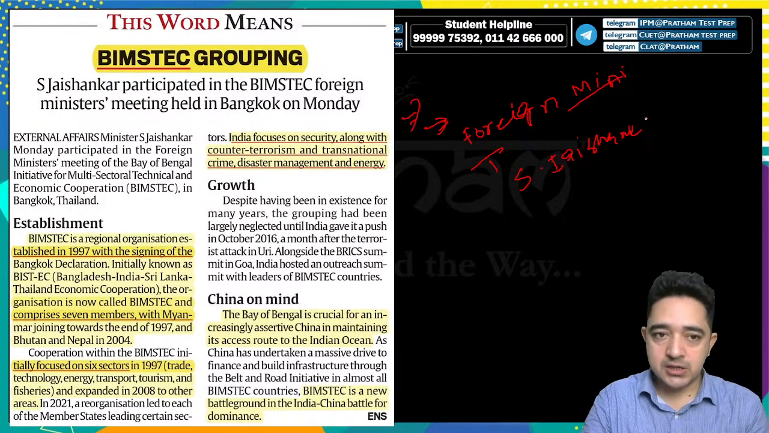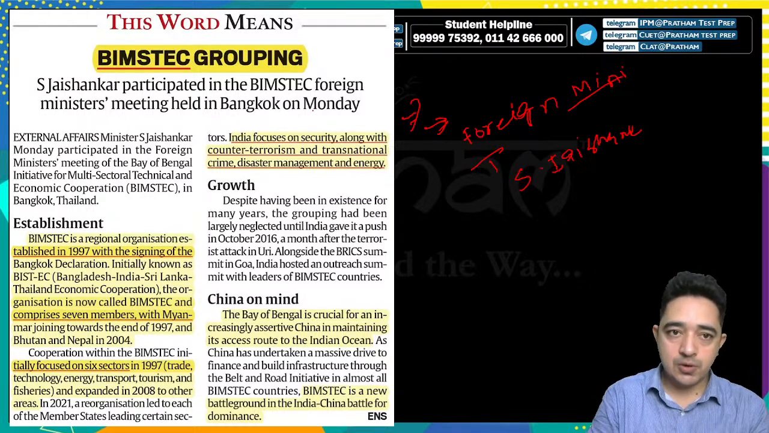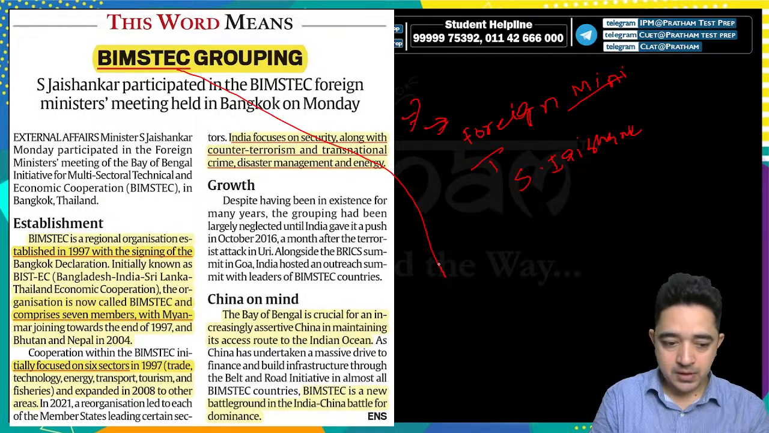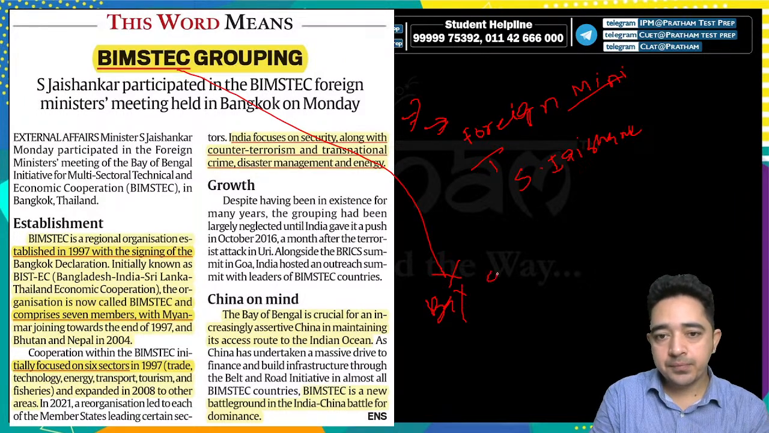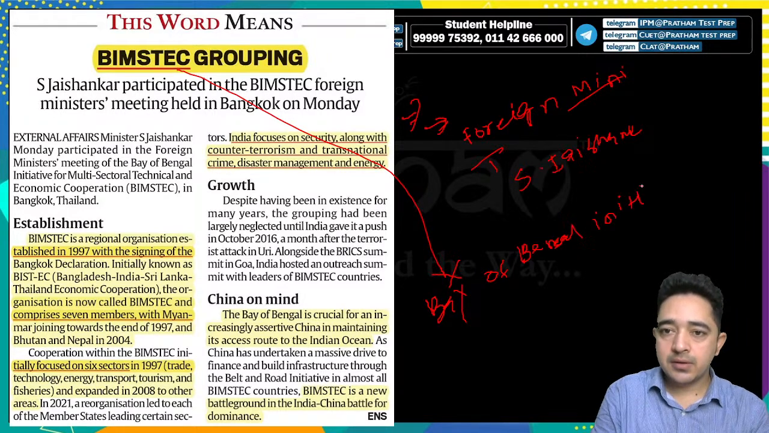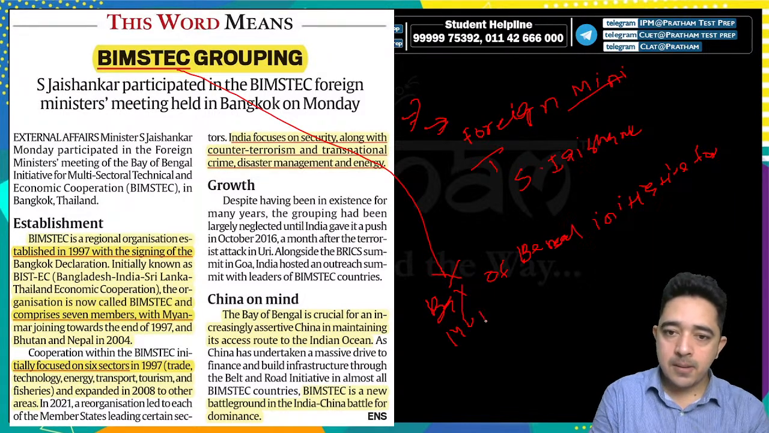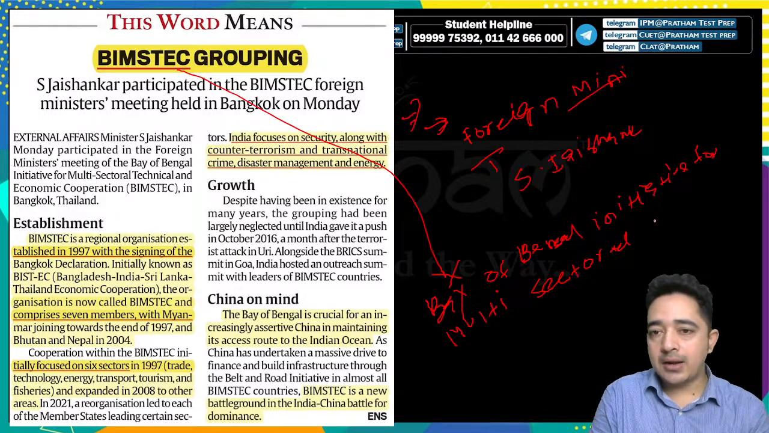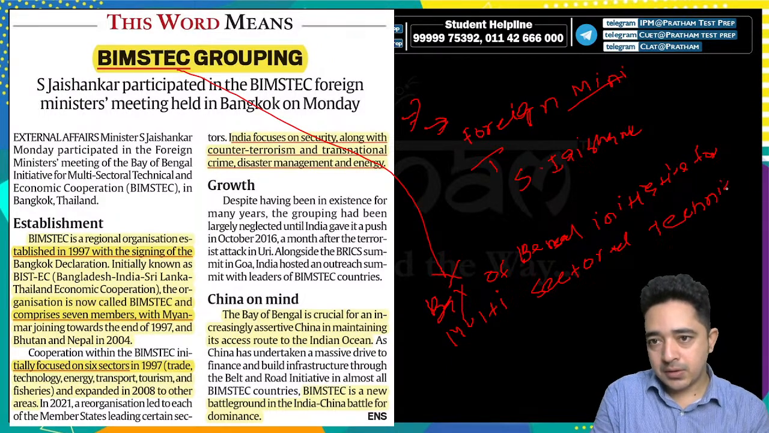And he was participating in the foreign ministers' meeting of the Bay of Bengal Initiative for Multi-Sectoral Technical and Economic Cooperation, which is called BIMSTEC. So BIMSTEC means Bay of Bengal Initiative for Multi-Sectoral Technical and Economic Cooperation.